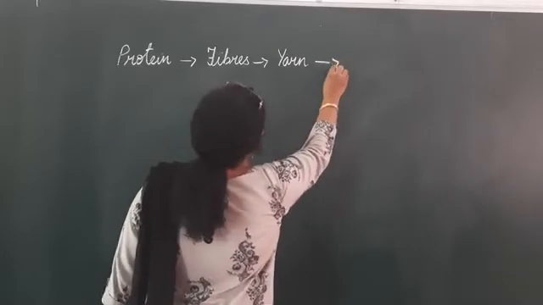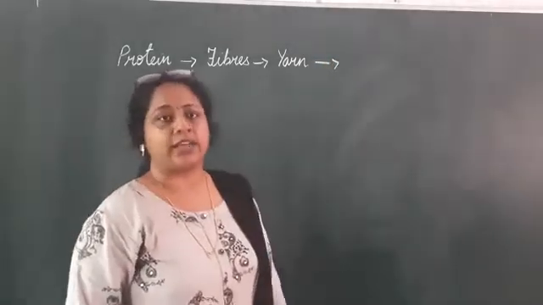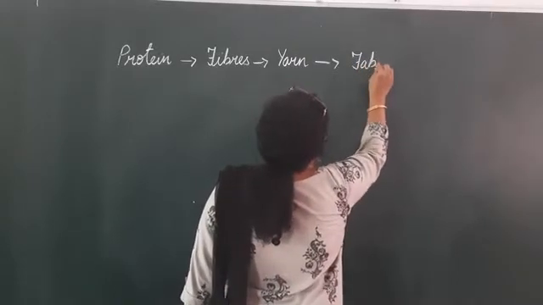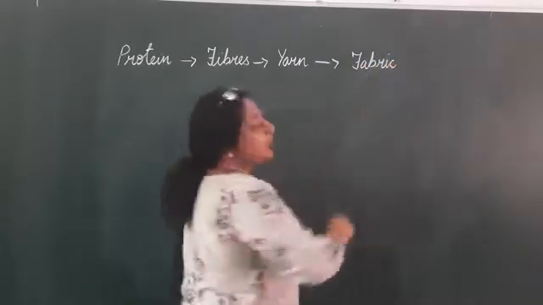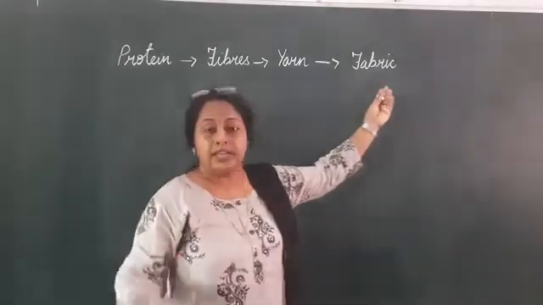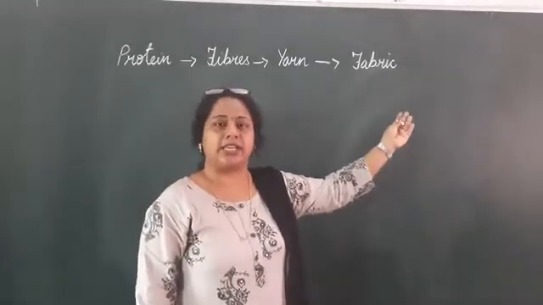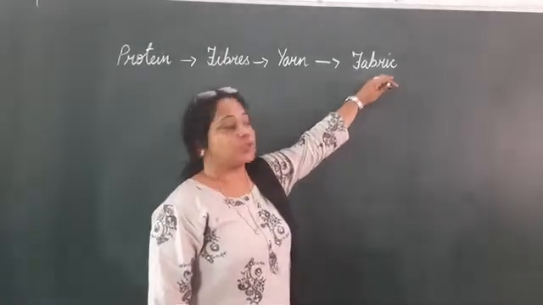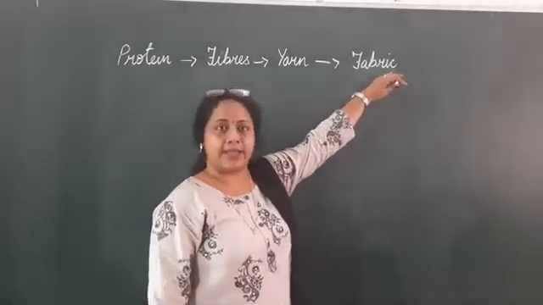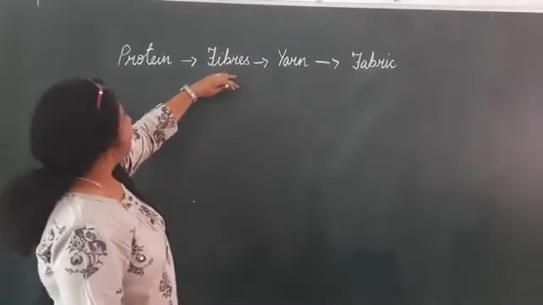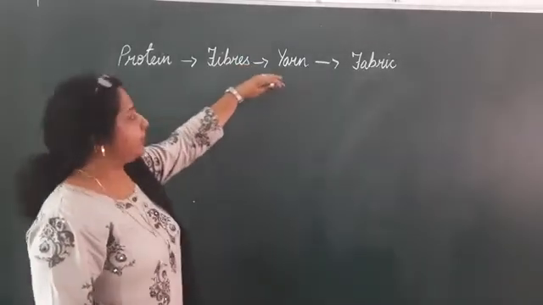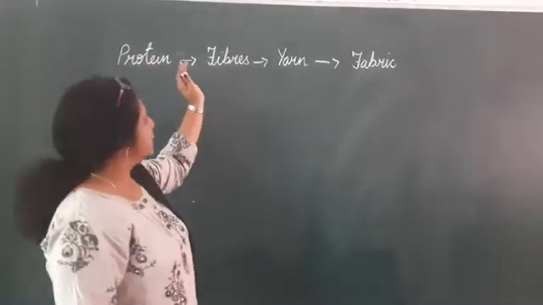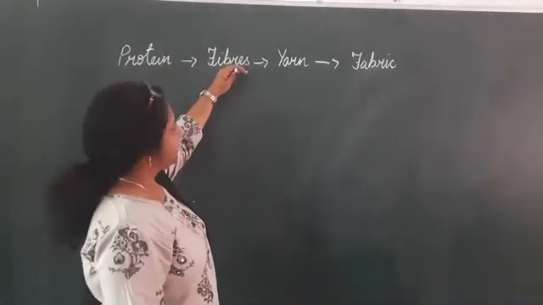And from yarn, what do we get? We get the fabric. That is, fabric is the cloth that we wear. Whatever we are wearing, whether salwar kurta, sari, pants, or shirts, they all are fabric. So this is how fabric is made. We get fabric from the fibers. Fibers are made up of proteins, and from proteins fibers are made.